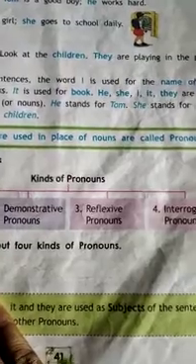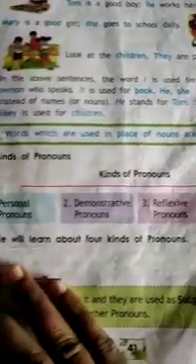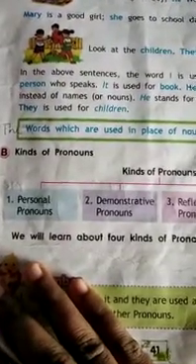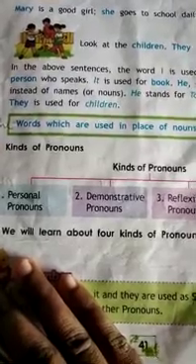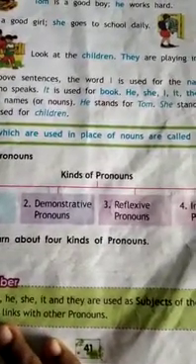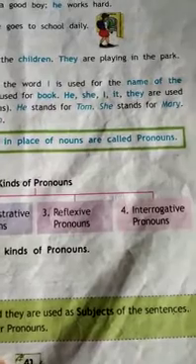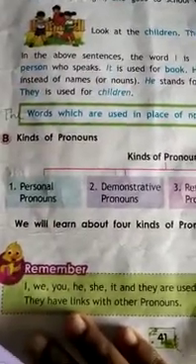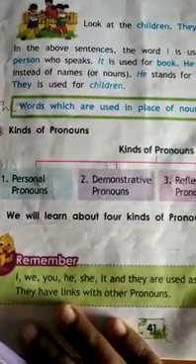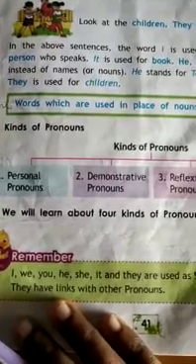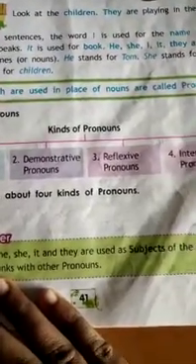He, she, I, it, they are used instead of names or nouns. So, he stands for Tom. She stands for Mary. They is used for children. So, words which are used in place of nouns are called pronouns.